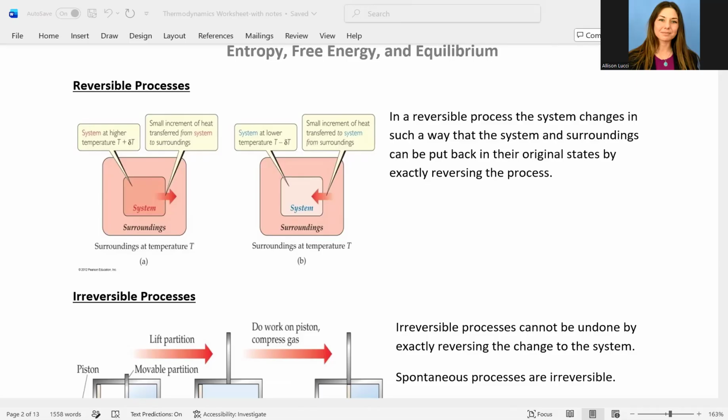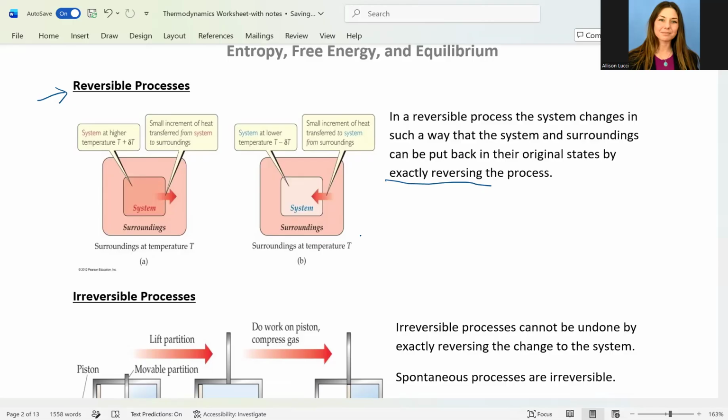So we see in this first image what is defined as a reversible process. This is a process where the system changes in a certain way that we can put it back into its original state by doing the exact reverse of whatever process occurred. So let's take a look at this example here.